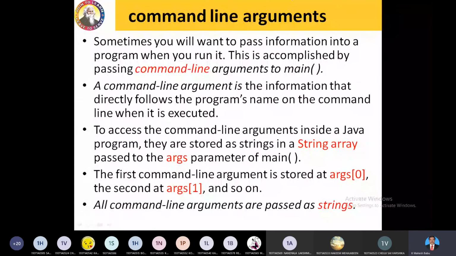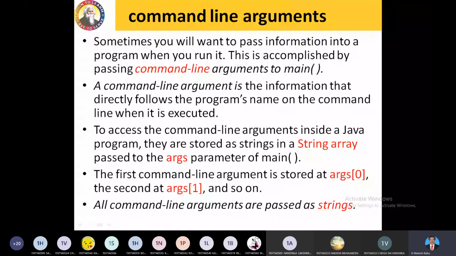The command line argument, the detailed meaning here: command in the sense you are giving orders to the system to execute certain things. Those are called commands. Say for example, I want to run a program. javac is a command to compile the code. java is a command to run the Java program. So those are the commands. Line in the sense where you are entering the commands. So where you are entering the command, that line you can call a command line.